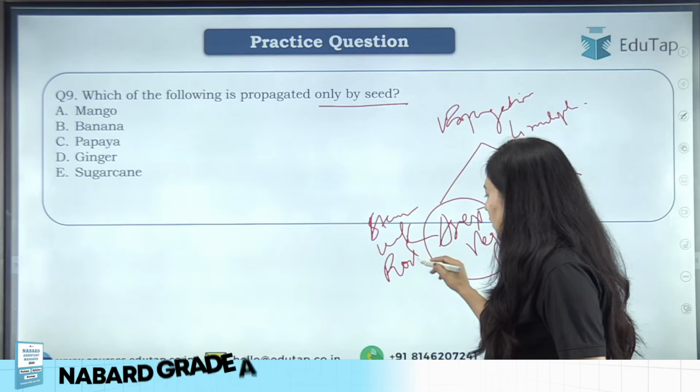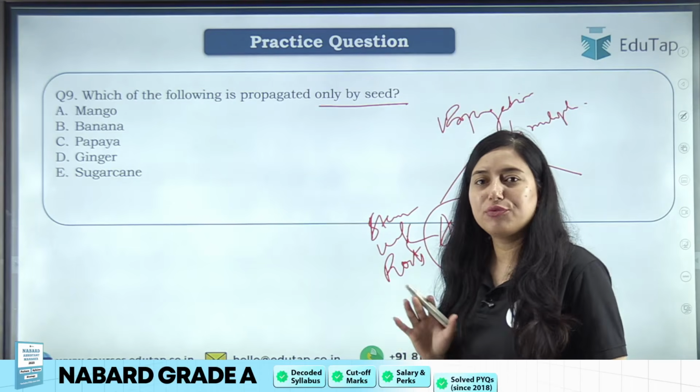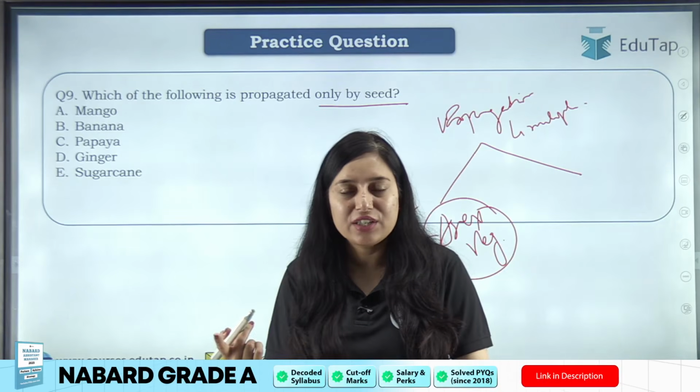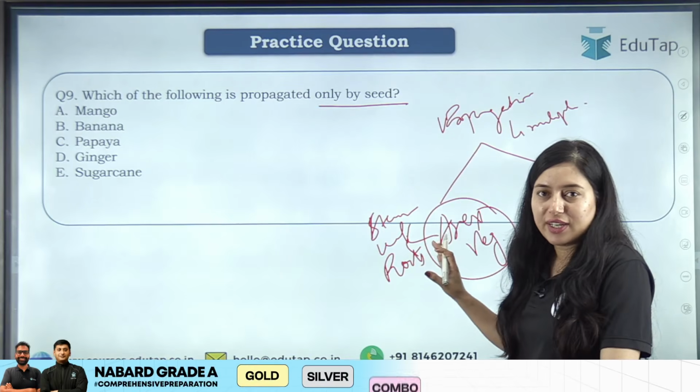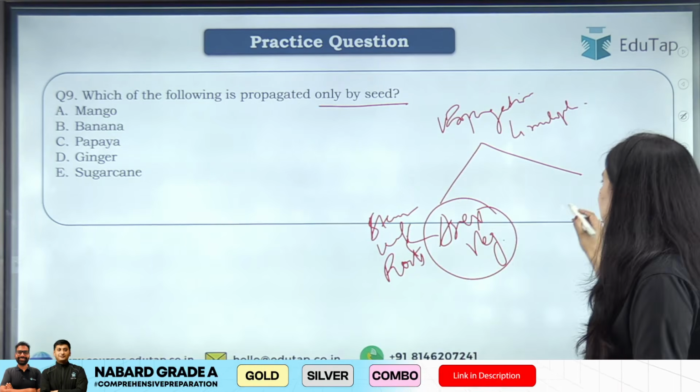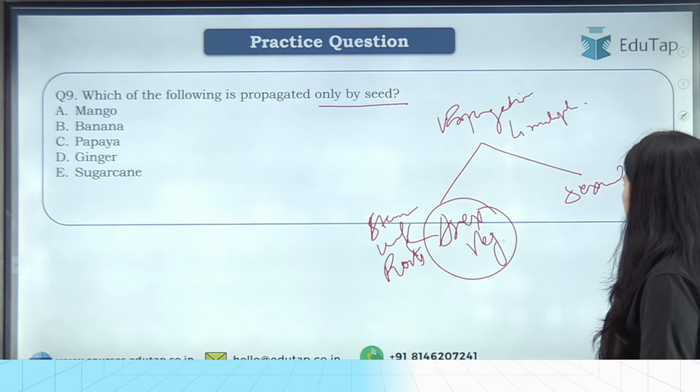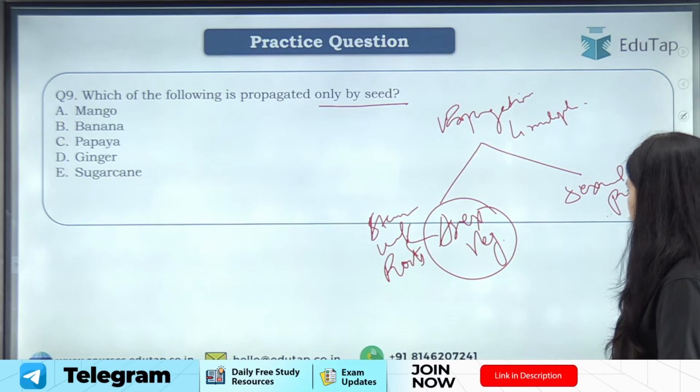Any other part of a plant used for propagation or multiplication, that is your vegetative propagation, right? If seeds are used, then that is called sexual propagation.